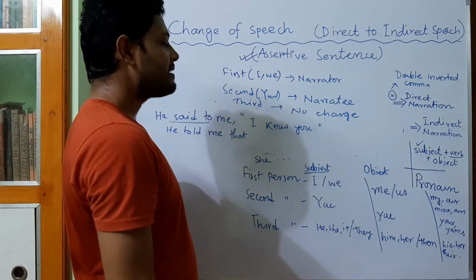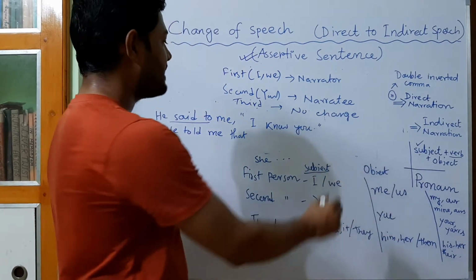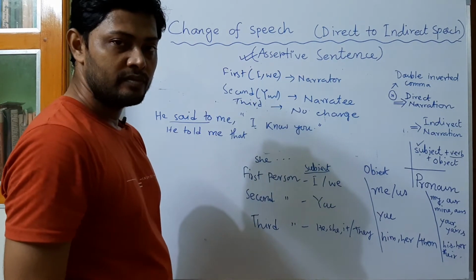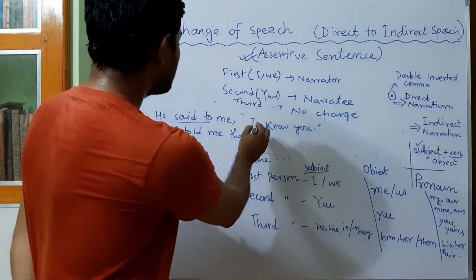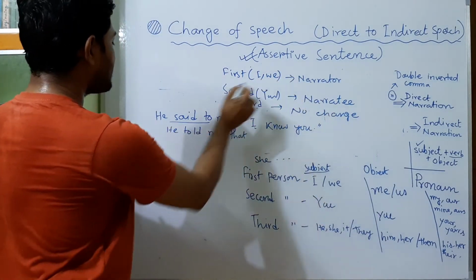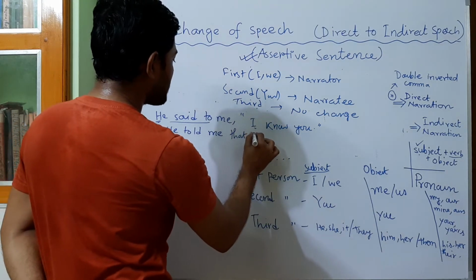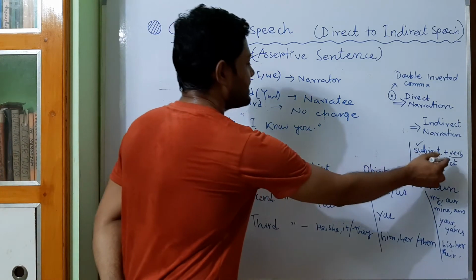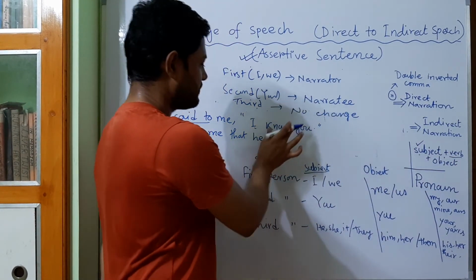After that, the first word will be the subject, and the subject is here a pronoun. So I will be changed. I means who? First person means narrator. Narrator is in third person, so I will write here in the place of I, he. Clear? Then there is the work on verb, so we have not discussed it, left it.